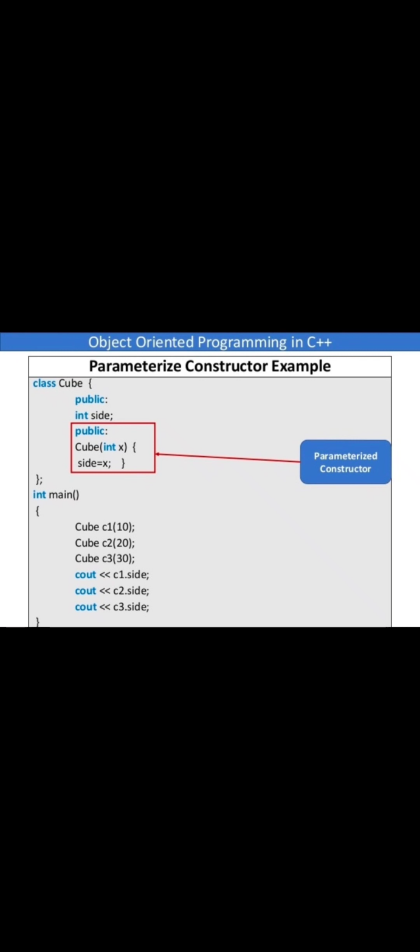This is one parameterized. So in this Cube, int x is there. A parameter is there, so it is called a parameterized constructor. Right. So this x is there now. See the diagram. So it is a parameter.